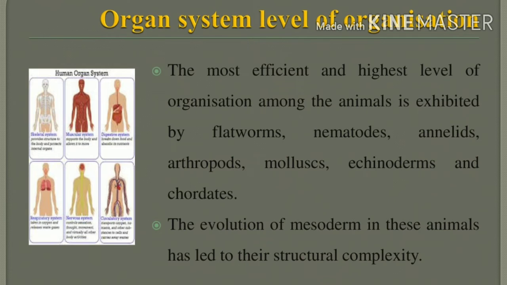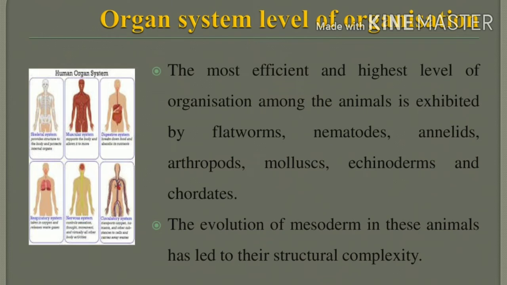The organ system level is reflected in the highest level of organization, from the phylum Platyhelminthes, that is flatworms, phylum Aschelminthes, that is nematodes, phylum Annelida, that is earthworm, phylum Arthropoda, that is cockroach, phylum Mollusca, that is seashells, phylum Echinodermata, that is starfish, and chordates, all backbone animals.